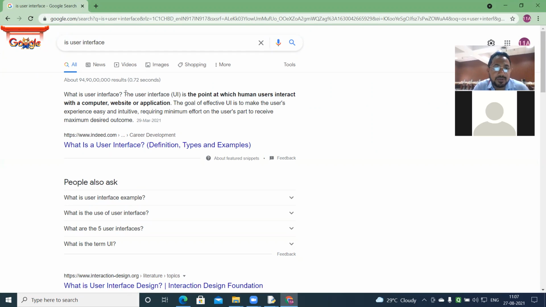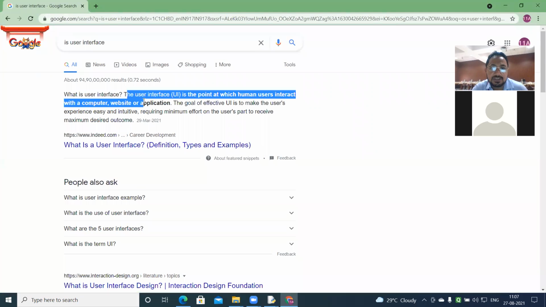The user interface is the point at which human users interact with a computer, website, or application.